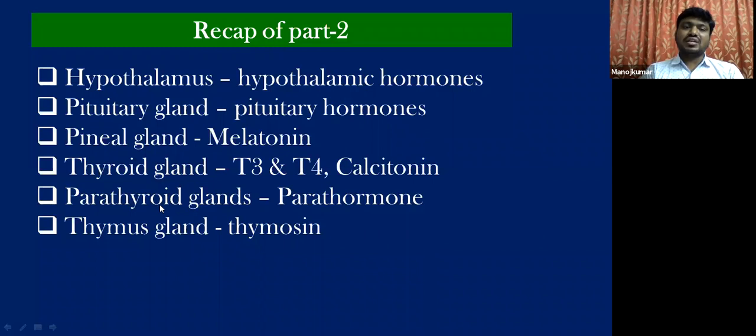Parathyroid glands, which are associated with the thyroid gland, its secretion parathormone, and the functioning of parathormone. And in part 2, we concluded with the thymus gland and its endocrine role. It is a primary lymphoid organ and it secretes a hormone called thymosin. This plays a very significant role in the immune system. Now, let us start part 3.